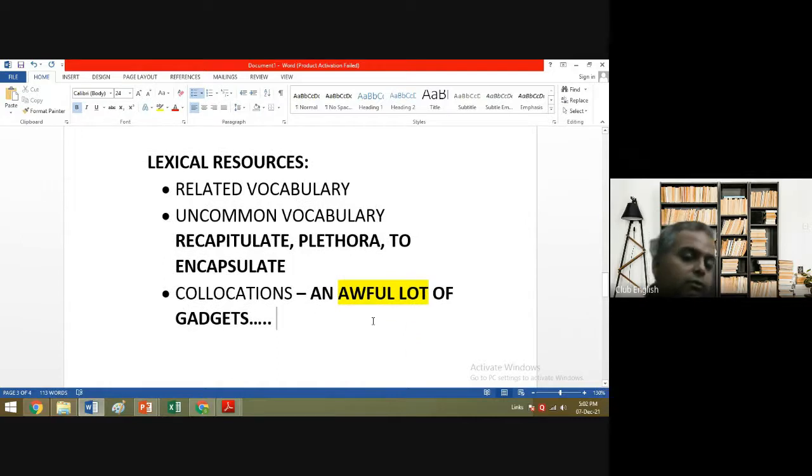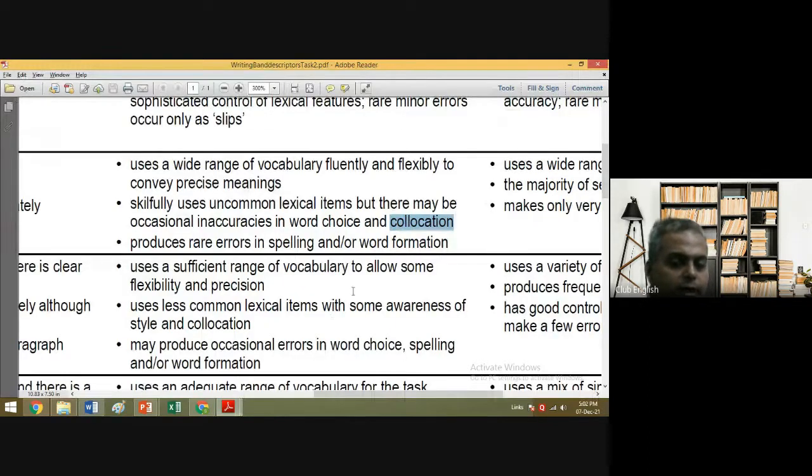When you employ these in your writing, then definitely you'll be getting better marks. So if you maintain these 3 points in a better way, you'll be getting good marks in lexical resource. Now let's move on to the next part of it.